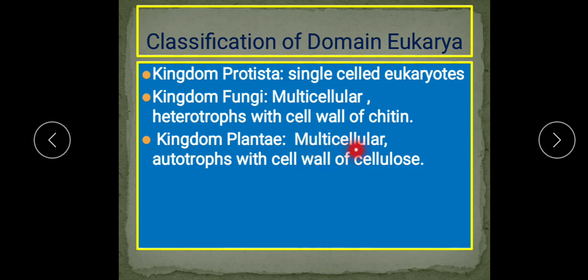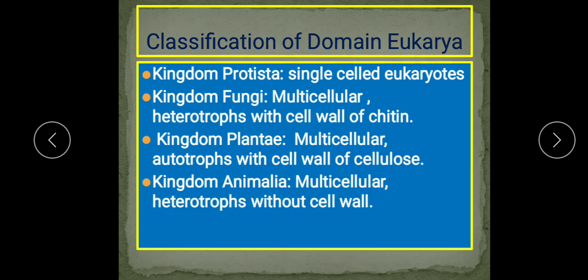Then the kingdom Plantae: these are multicellular organisms. All plants come under the kingdom Plantae. They are autotrophs, you know, with the help of photosynthesis they are capable of synthesizing their food, and their cell wall is made up of cellulose. Kingdom Animalia is the group where multicellular organisms are present, and they are also heterotrophs like fungi, and they do not have a cell wall. You know that an animal cell does not consist of a cell wall. Examples of kingdom Animalia are many: sponges, jellyfish, corals, insects, fish, frog, human.